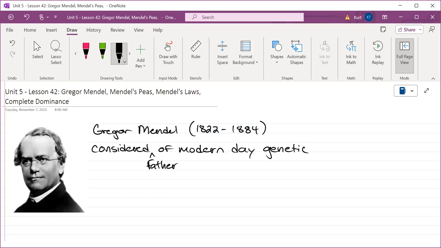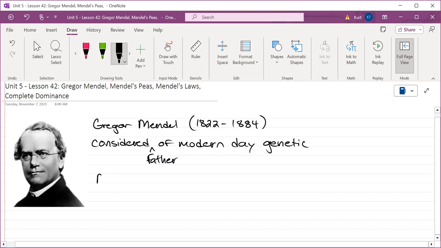Pretty important guy. And as a matter of fact, they lived at the same time. If they had known of each other's existence and each other's work in the field of biology, I mean, you want to talk about an Avengers team up, that would have been it. But unfortunately, Gregor Mendel lived in Austria, not Australia, Austria, which is next door to Germany.